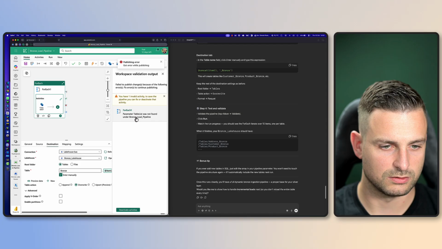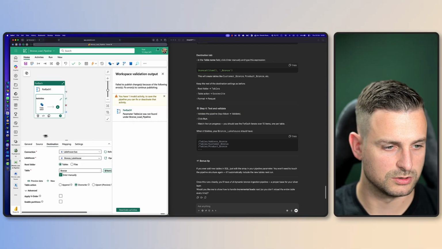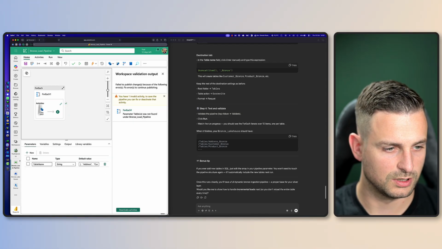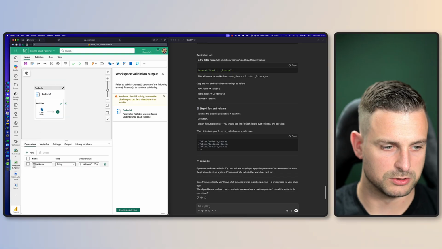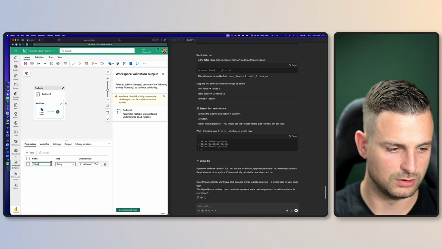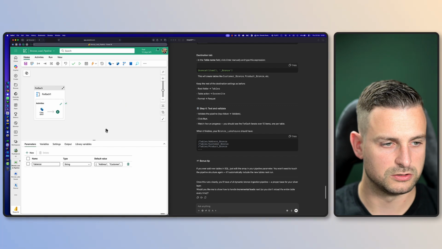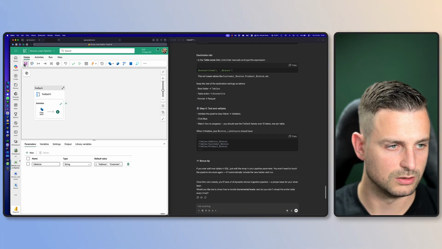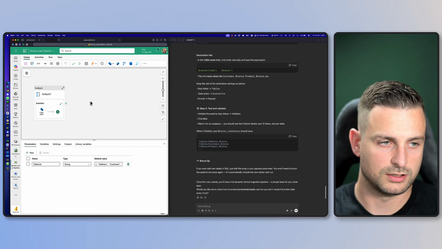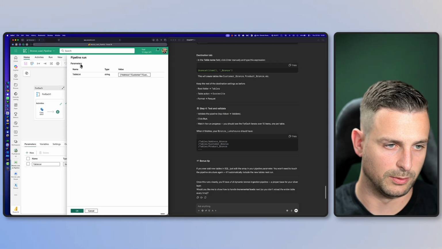There's something that's not right. The parameter table list was not found. What do we call a parameter table name? Table name is not a good name. In this case, table list is indeed better. But I don't like that ChatGPT is changing the name of variables while we go. Okay, now the validation has succeeded. Let's continue and try the pipeline.